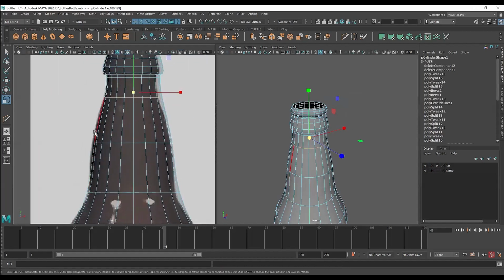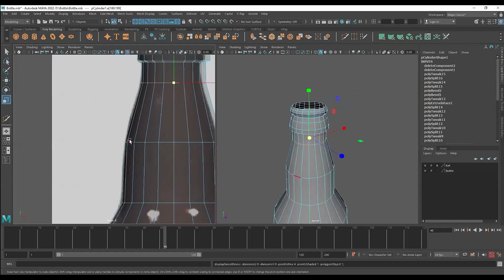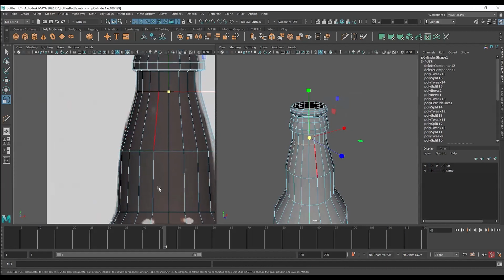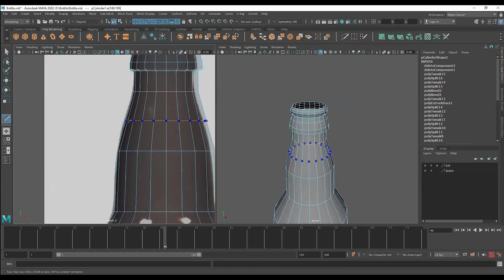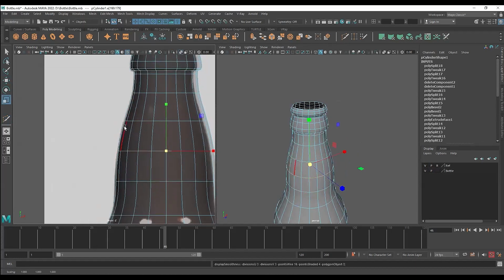And now here you can see if we check out our shape in the reference, it is supposed to be thicker. We do have an edge here, but it's not enough. This is a big change and you can see how much this area is. So we need to add one edge at the top and one edge over here in order to maintain the shape. Okay, so I'm going to take the multi-cut, add one here, double click on it and scale it up. Do the same thing over here. This only needs slight scaling. And now if we press 3, you can see it is maintaining that round shape nicely.